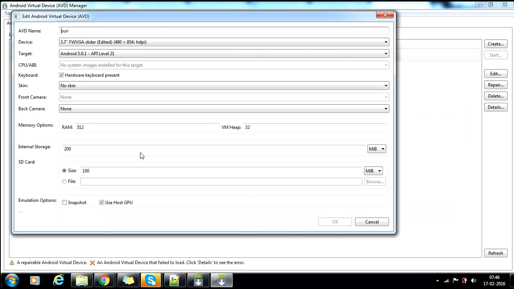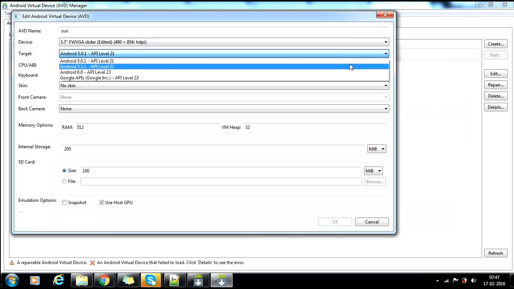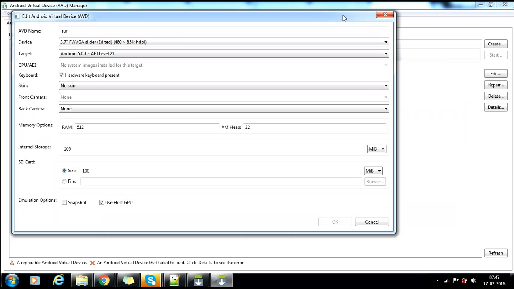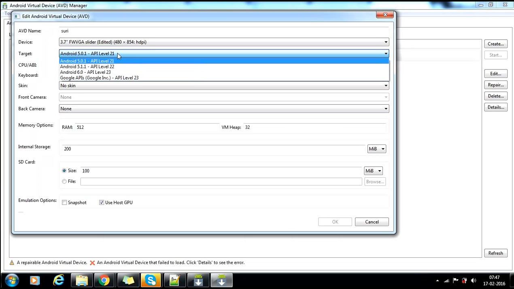Here, which targeted version do I need? Here it is not there. See, API level 21, 22, 23 is there. If you want to target API level 20, what do you need to do? You got my question? But API level 21 is compatible with everyone, right? Like 21 is compatible with 22 and 23 too, right? Yeah, but I want to make it compatible with API level 20. If I develop in 21, it will be compatible like this, as you said. But what I want is to develop from API level 20. Why is it not showing 20? That is my question.